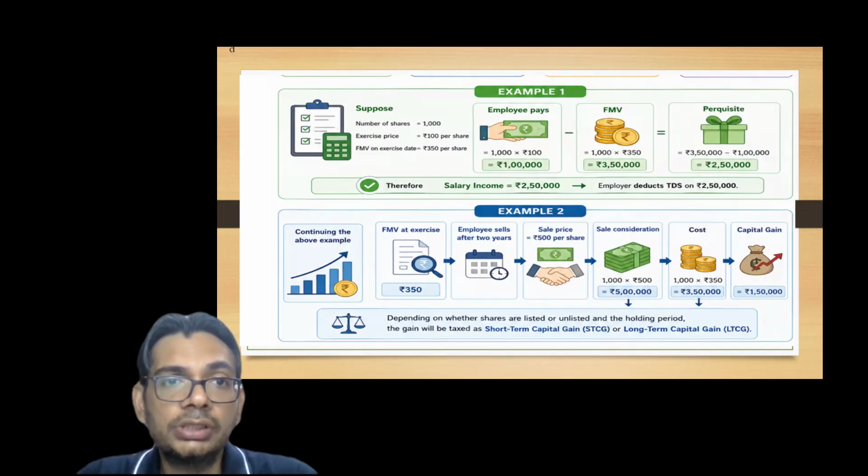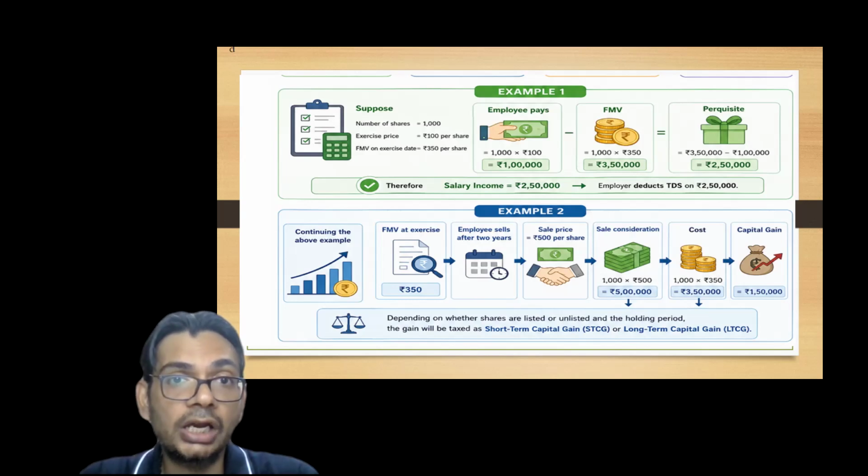Let us suppose there are 1,000 shares. The exercise price is 100 rupees per share, and the fair market value on the exercise date is 350 rupees per share. Let us suppose the employee decided to buy the shares. So the employee pays 1 lakh rupees, that is 1,000 shares at the rate of 100 rupees.